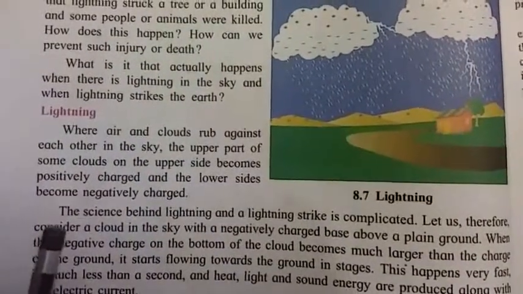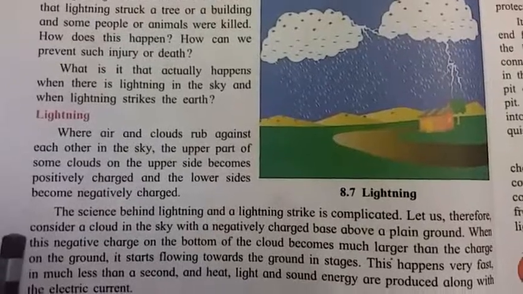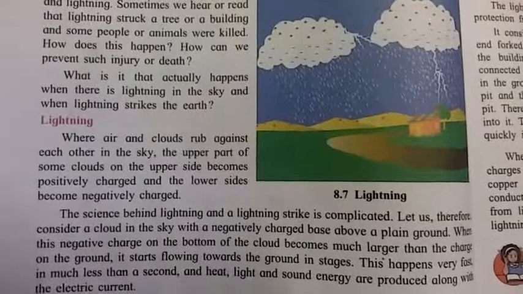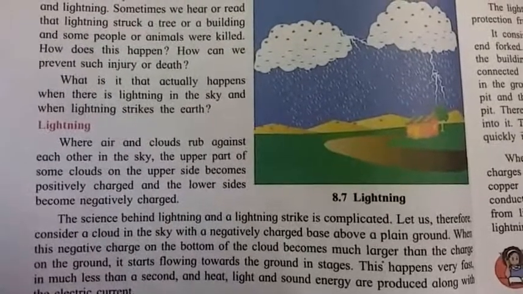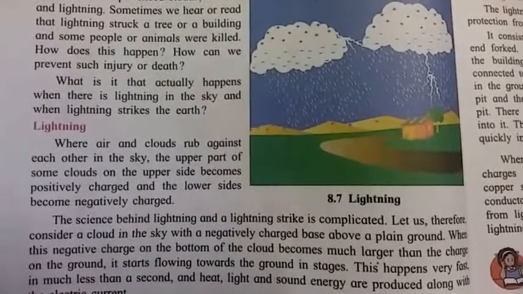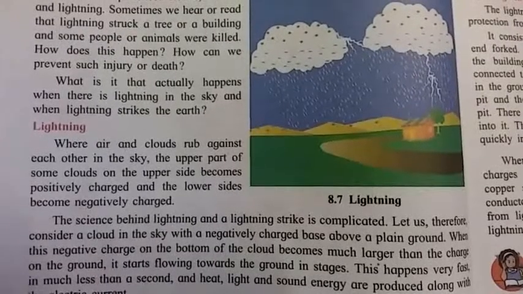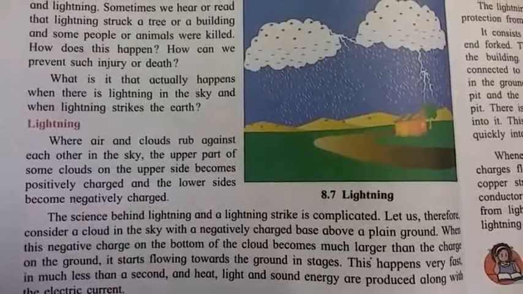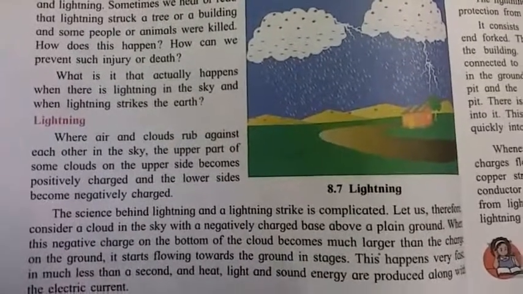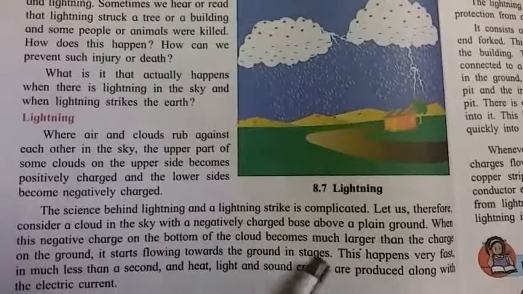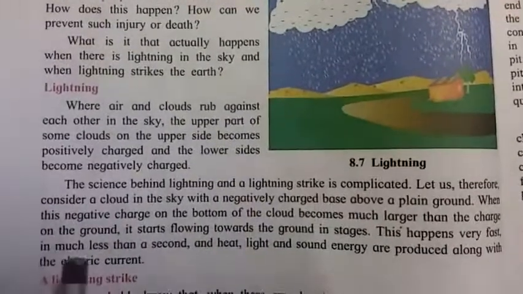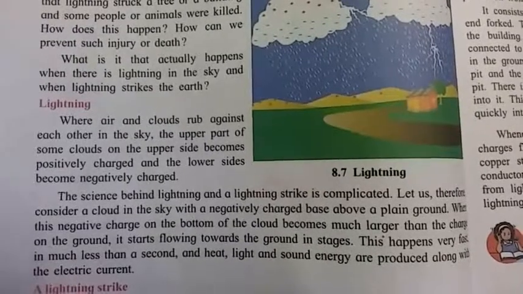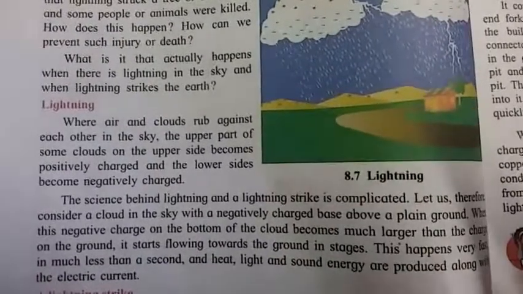The science behind lightning and lightning strike is complicated. How does this happen? Let us consider a cloud in the sky with negative charge at its base above a plain ground. When the negative charge on the bottom of the cloud becomes much larger than the charges on the ground, it starts flowing towards the ground in a stage. This happens very fast, in much less than a second, and heat, lightning and sound energy are produced along with the electric current.